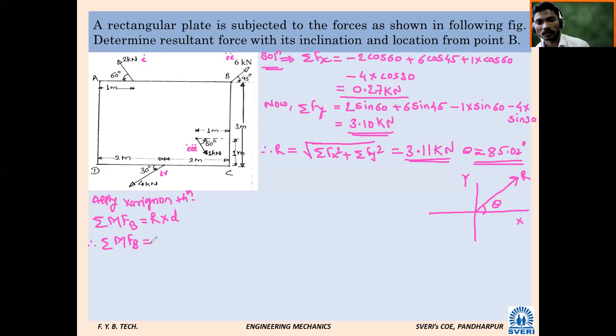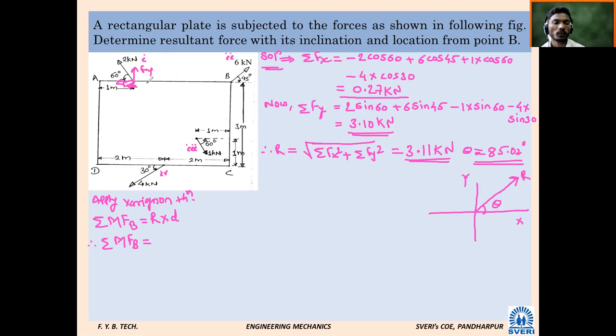Now it's the most important thing. What do we have to consider at point B due to the 2 kilonewton force? We have to resolve that force into two components, X and Y. Correct? Which component will pass through point B? Fx, very good. The x component will be horizontal, and here it will be Fy. Fx passes through point B.